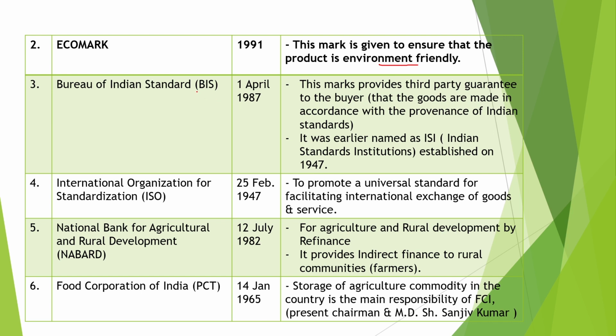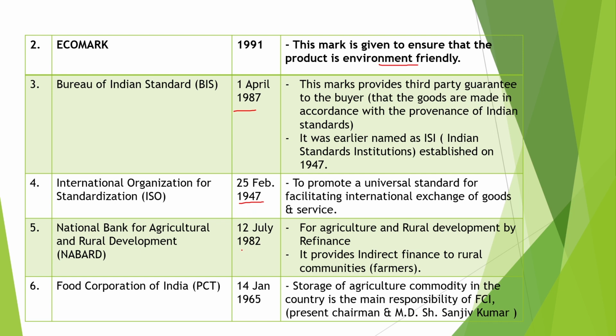Next is BIS, Bureau of Indian Standards. It was established on 1st April 1987. This mark provides third-party guarantee to the buyer and it was earlier named ISI, Indian Standards Institution. Next is the International Organization for Standardization. It was established on 25th February 1947 to promote a universal standard for facilitating international exchange of goods and services.